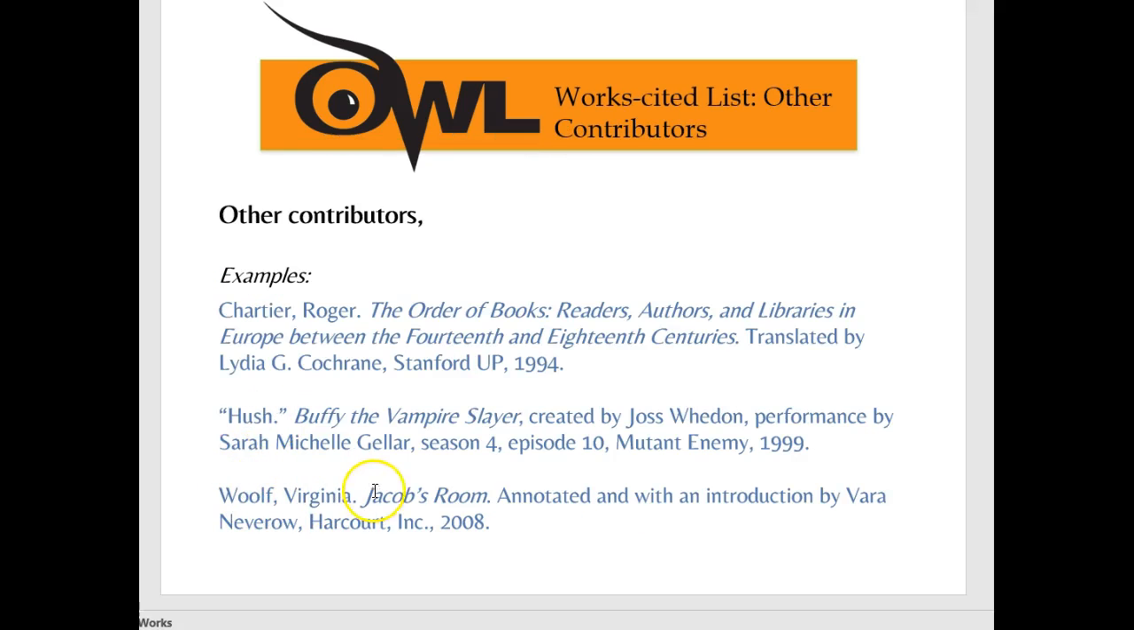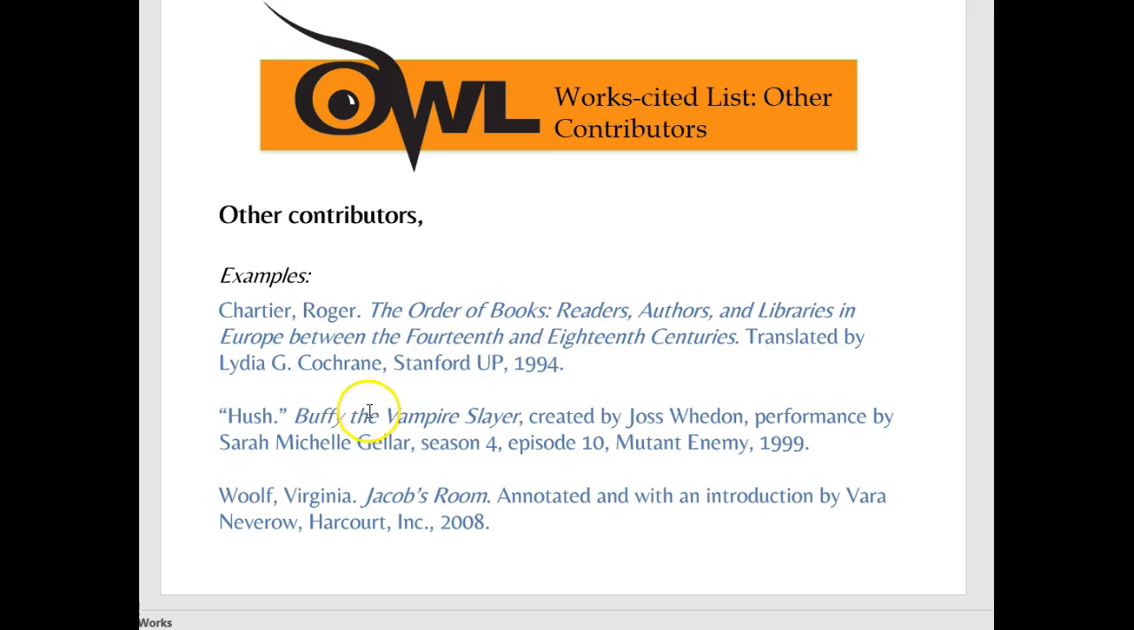Here, Woolf, Virginia. Jacob's Room is the name of the book. Annotated and with an introduction by Vara Neverow. So she is an extra contributor. She's not the main author. That would be Virginia Woolf. But notice that it comes after the name of the book or wherever it's being held, the container. And then, of course, Harcourt is a publisher. Harcourt Incorporated is a publisher. And then it was published in 2008.